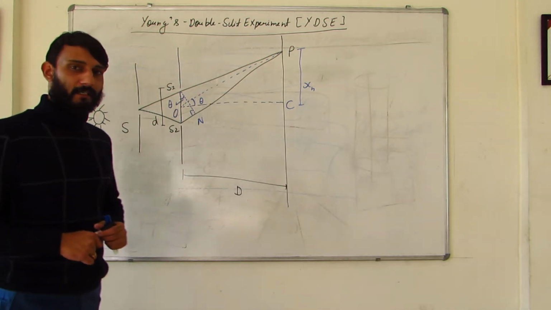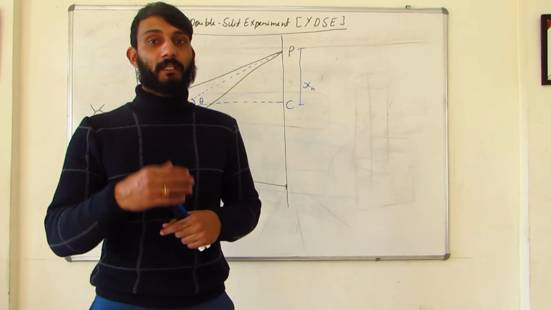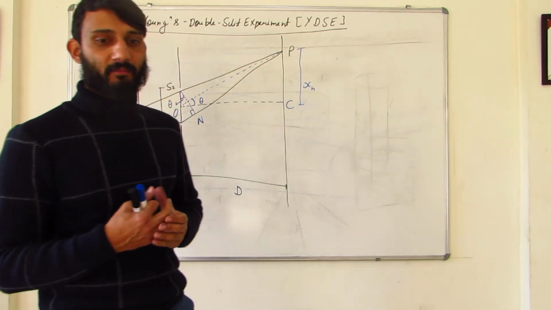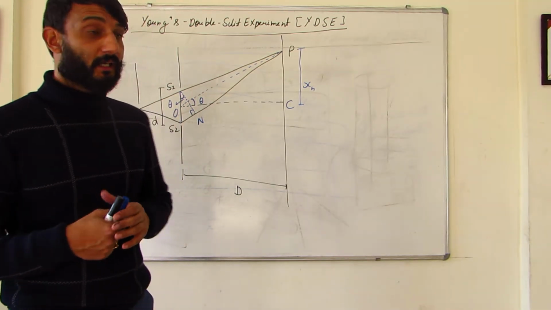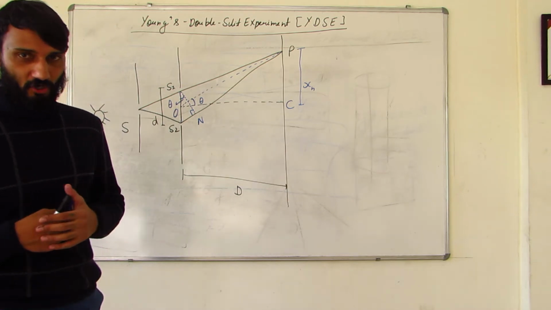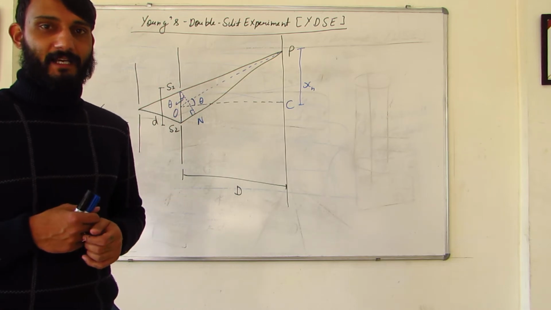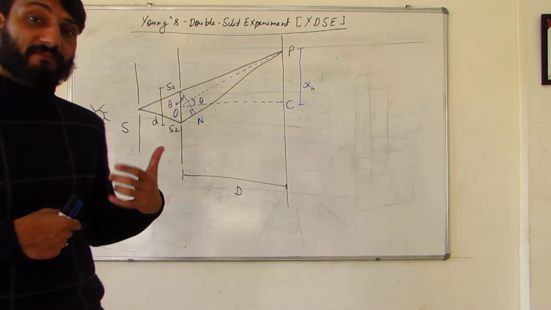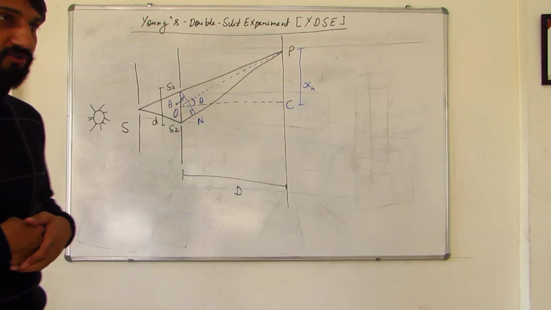Now moving ahead, up till now we have done Huygens' principle. We have also understood how to prove the laws of reflection and refraction on the basis of Huygens' principle. Next we'll understand an experiment by the name Young's double slit experiment, YDSE in short, which is a great example to understand the interference of light, and that too using wave optics. So interference is a phenomenon which can be explained on the basis of the wave nature of light.